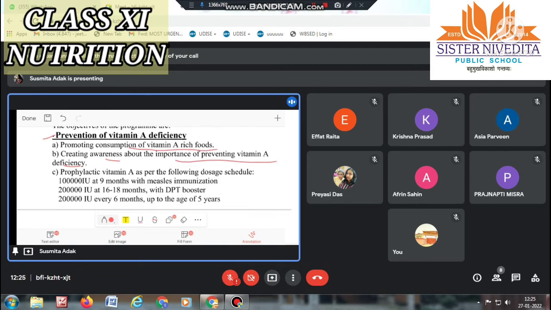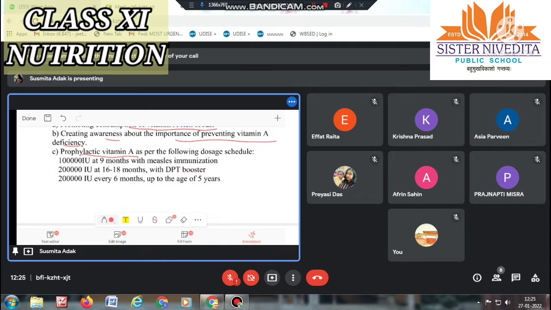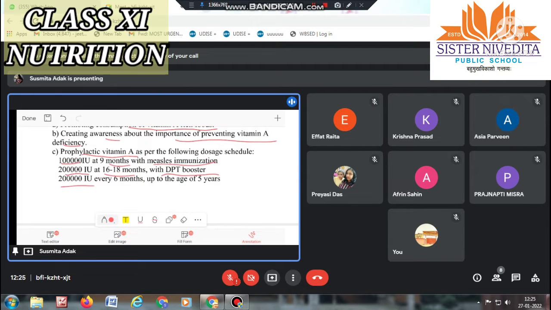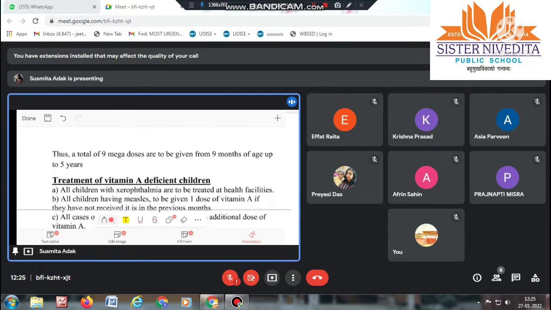Next is prophylactic vitamin A as per the following dosage schedule. 1 lakh IU at 9 months with measles immunization, 2 lakh IU at 16 to 18 months with DPT booster, and 2 lakh IU every 6 months up to the age of 5 years. This was the dosage which should be given to those who are suffering from VAD, that means vitamin A deficiency. Okay, thus a total of 9 mega doses are to be given from 9 months of age up to 5 years.